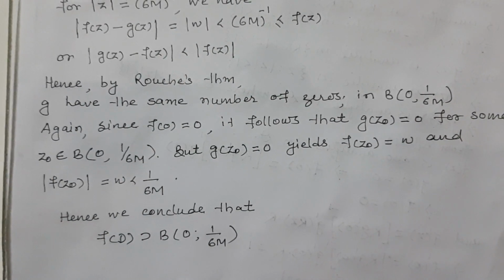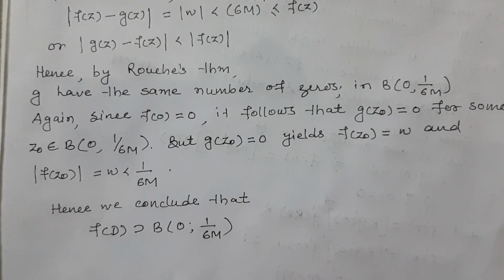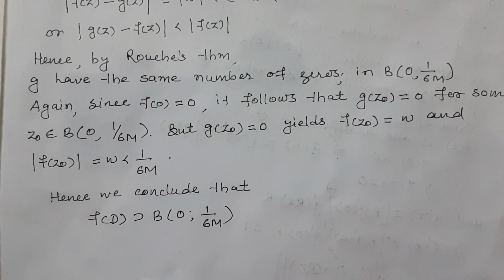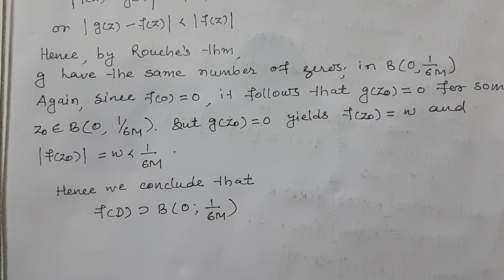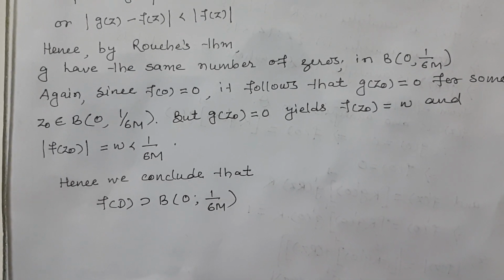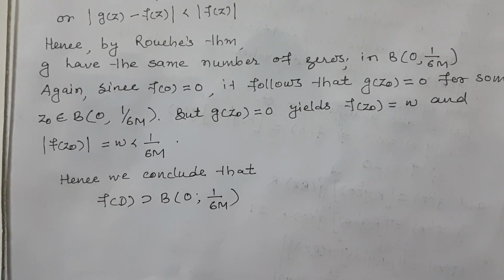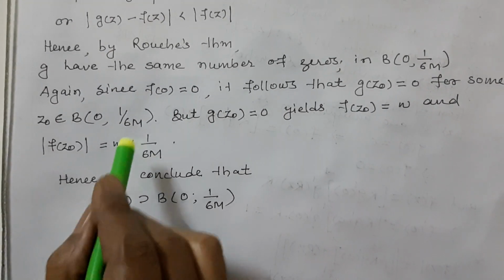Hence by Rouché's theorem, f and f + (g − f), that is g, have the same number of zeros in the open ball B(0, 1/6M).